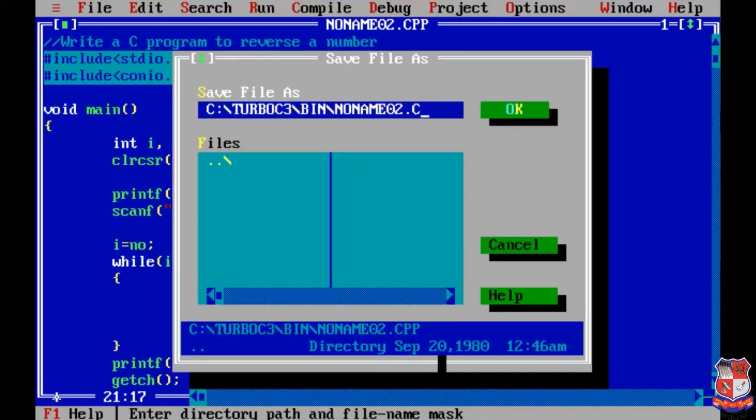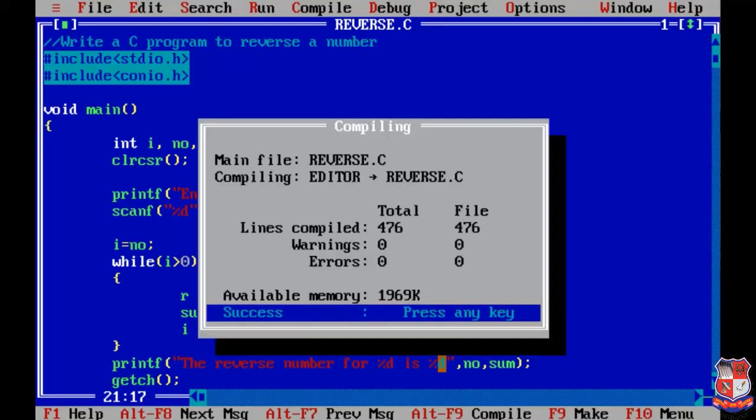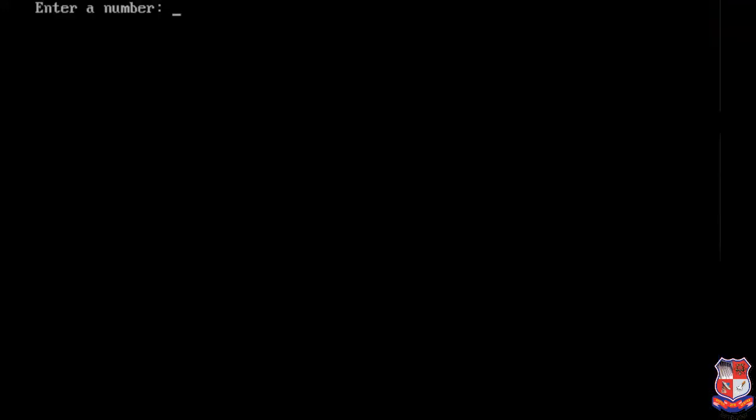I'm giving the name of the program as reverse. You can give your own name. Now we are going to check whether there is any error or not. For that we press Alt F9. No, there is no error. Now we are going to run our program by pressing Control F9. We can enter a number. For example, we are taking 1234 and it will give us 4321. The reverse number for 1234 is 4321.